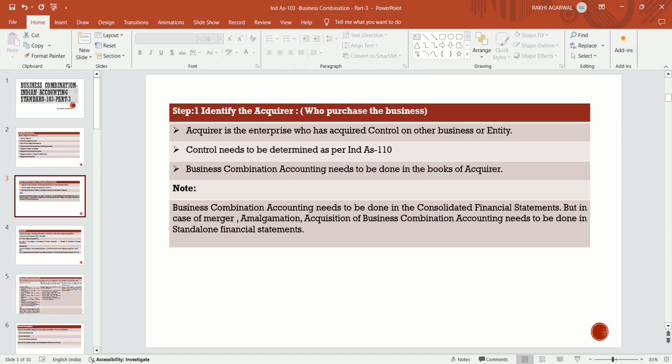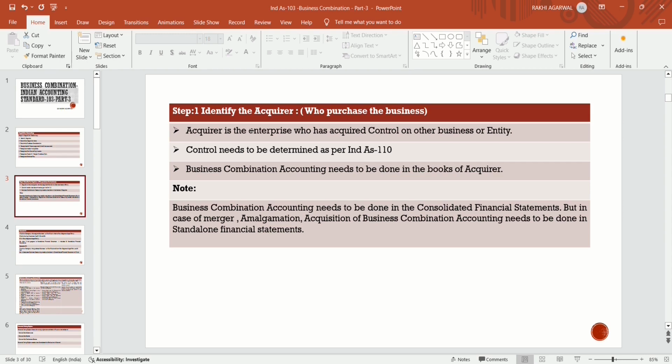Only a standalone financial statement is to be prepared, and all the adjustments are to be done in the standalone financials, in case of merger, amalgamation, and acquisition of assets also. Because in acquisition of assets, we are not acquiring the whole business, we are acquiring the assets of that organization. So in that case also the adjustment is to be done in the standalone financial statement.